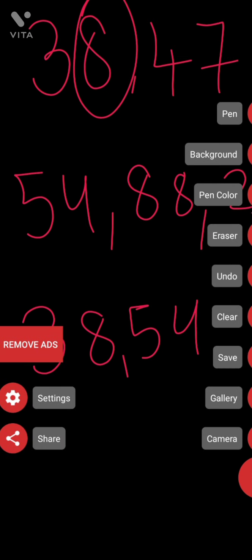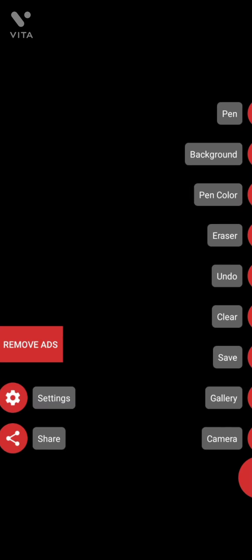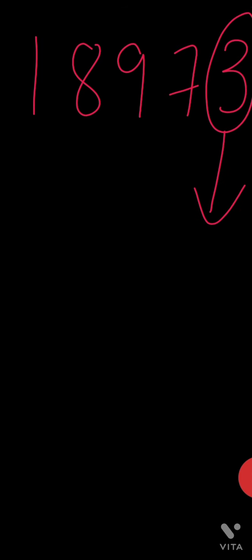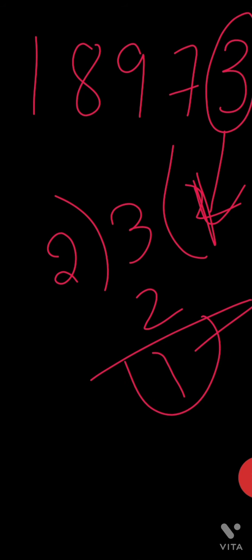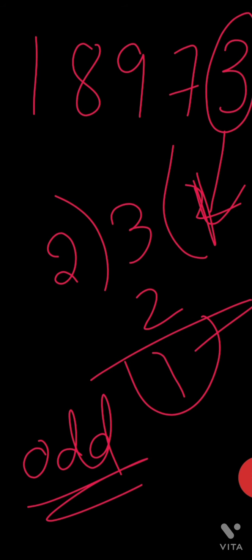For example, you can take 197. Just check the last digit. Divide that last digit by 2. 2 ones are 2, so the remainder is 1. So this is an odd number. You need not check everything. The last digit is just enough.